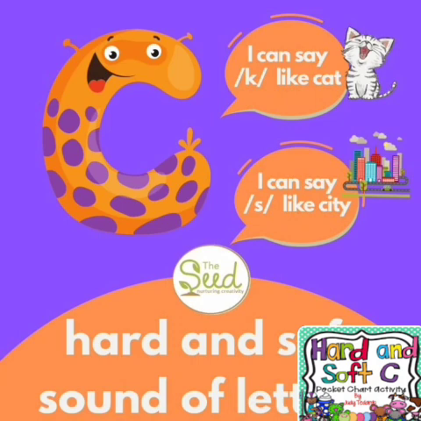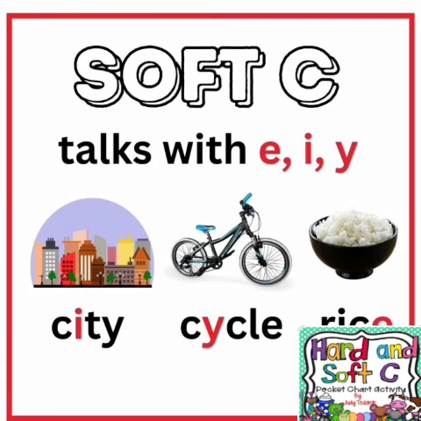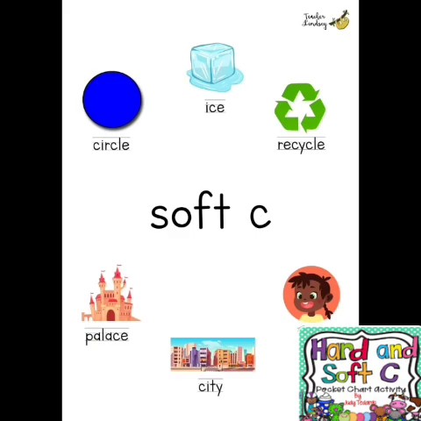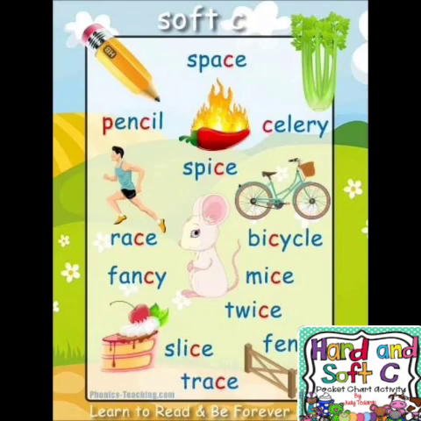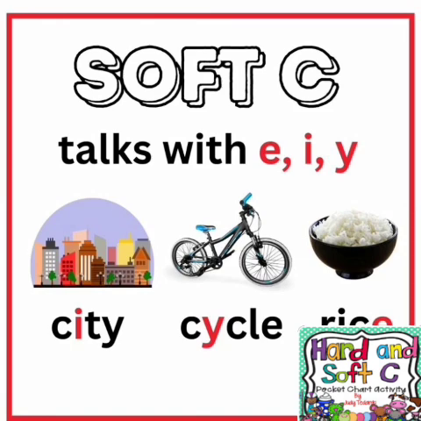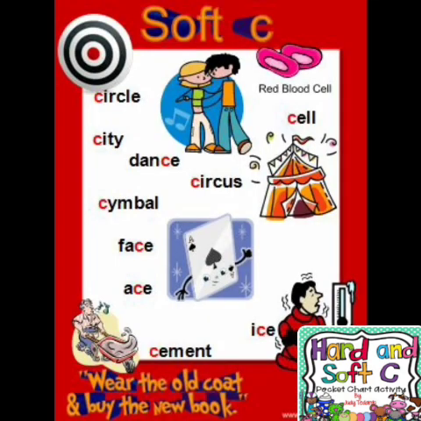Let's remember together, the soft C is when C is followed by E, I, or Y. One of these. The C is pronounced as s. This is the soft C, followed by E or I or Y. One of these three letters only, the soft C. City, face, voice, circle, pencil, cylinder, rice, space.